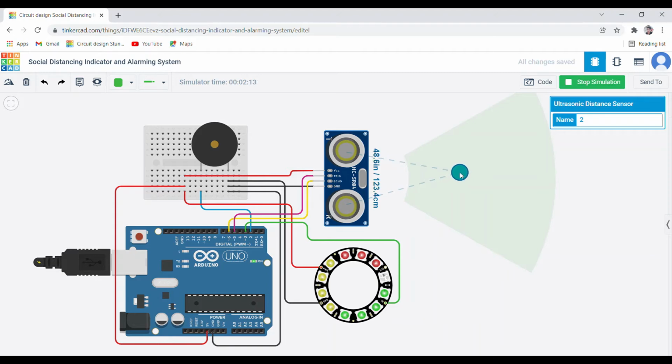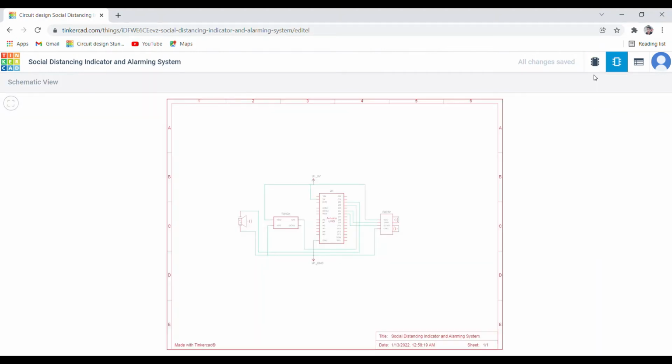And as it will reach to 100 centimeter or less, you can see the buzzer activates and indicates social distancing violation along with all the 12 NeoPixel LEDs glowing. And as the person moves away, LEDs starts turning off. This is the schematic view of the circuit.